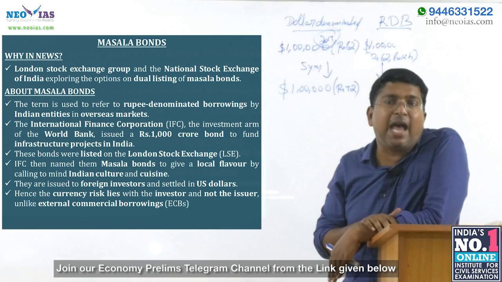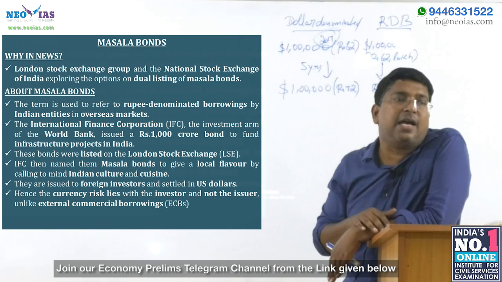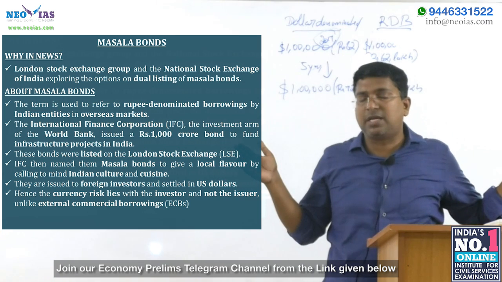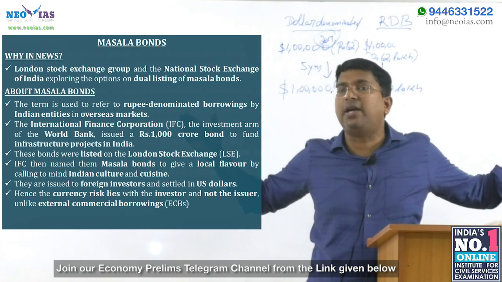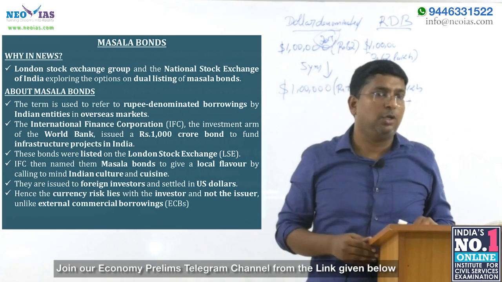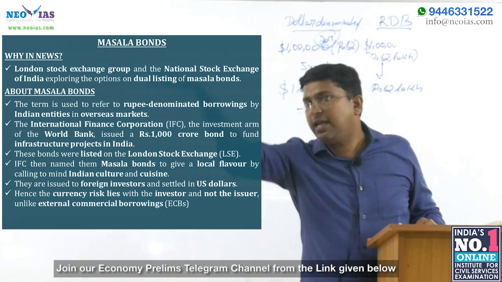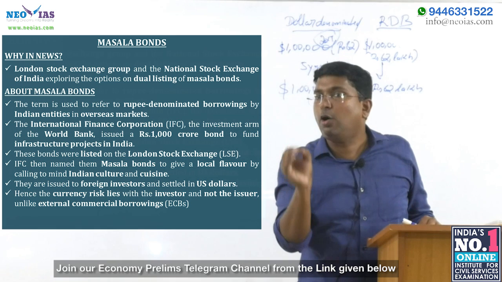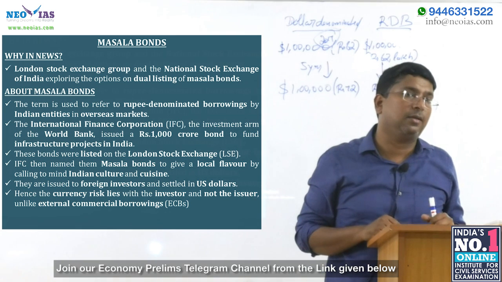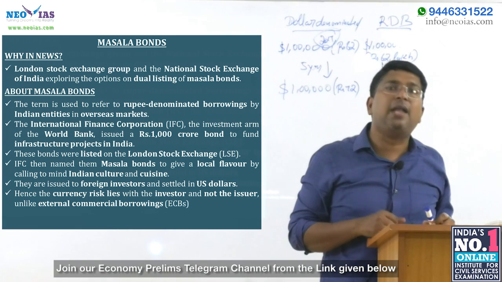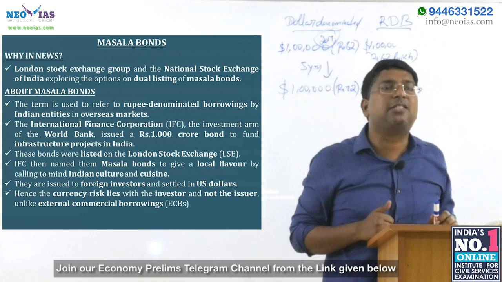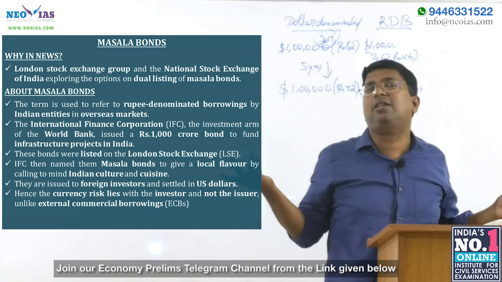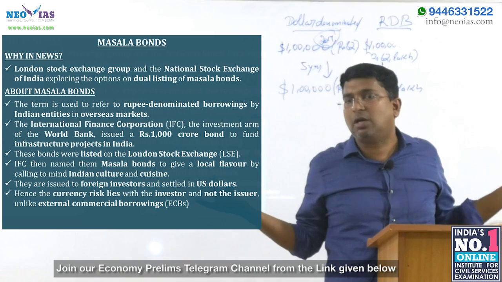And World Bank, as part of funding India's infrastructure projects, you know infrastructure projects, no? Infrastructure projects require huge fund, and that too for a long term nature. You know the specialty of a bond. Bond can raise for a long term. So the key point about Masala Bond is that it is rupee denominated, and thereby currency risk is not with the company which raises fund. Currency risk is with the investors, so the Indian government and the RBI are not worried.